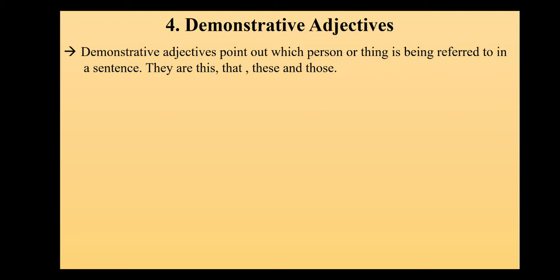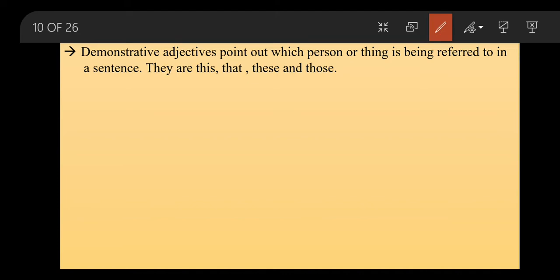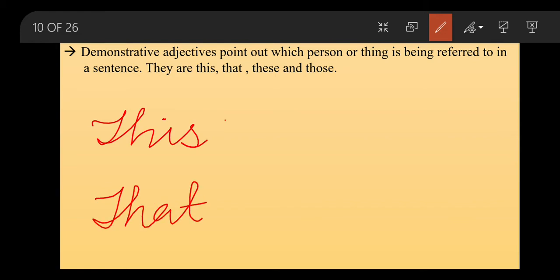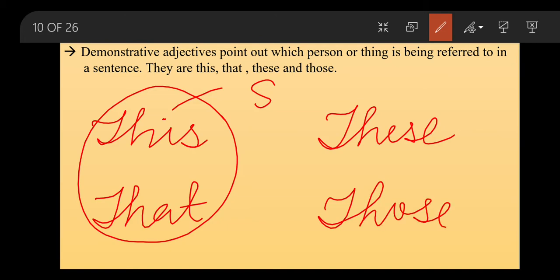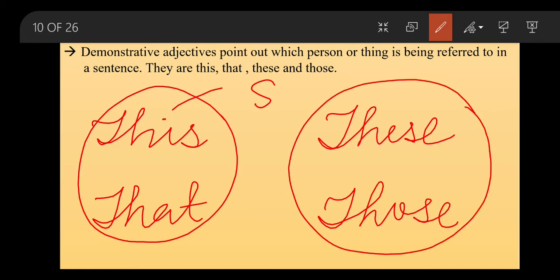Like the things which are closer to you, we will be using this or these. If the things are a little far away from you, I'll be using that or those. Let me just write it, then you can remember. Suppose I write this and I write that. If my noun is singular, children, then I use these words. But if my noun is plural, I'll be using these, those. These are for plural.